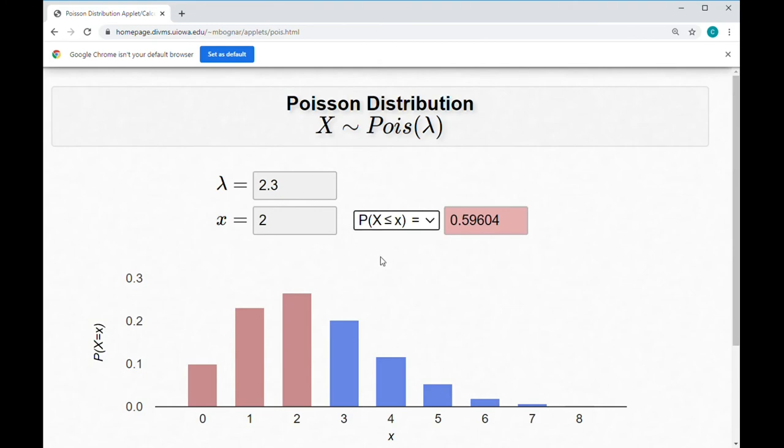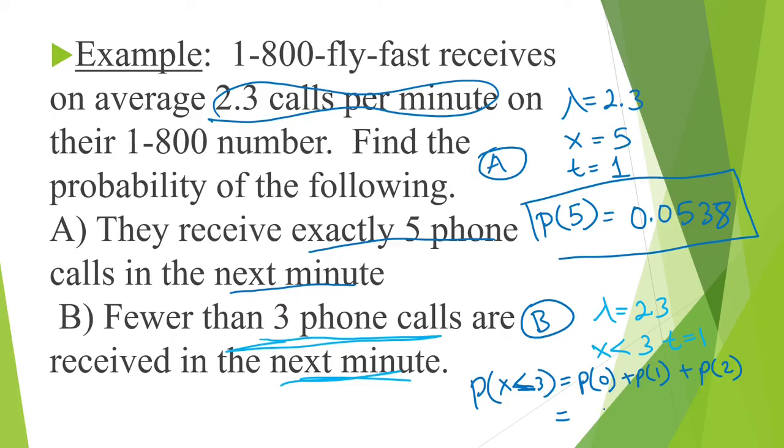Less than 3 is 0, 1, and 2. So we're going to use the less than or equal because that's equivalent to saying less than 3. I know, kind of confusing, but we're trying to make this class free for a lot of students, so we'll have to compromise by looking at free calculators online. And this gives me 0.5960. We have a 59.60% chance that fewer than 3 customers are going to call in the next minute.